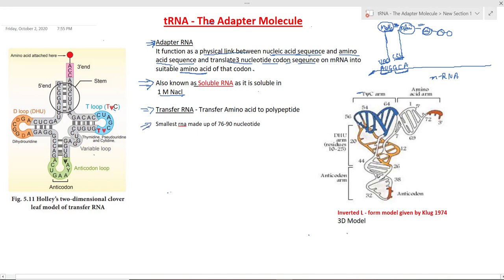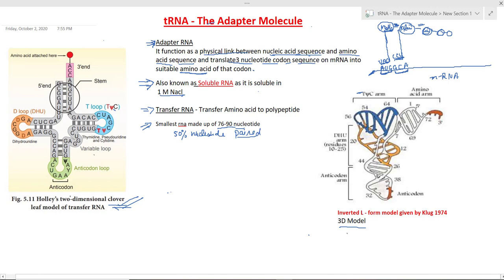What is it made up of? It is made up of 70 to 80 nucleotides, of course ribonucleotides, and 50% of its nucleotides are paired and around 50% are unpaired. The paired nucleotides form the stem actually. The structure of tRNA can be discussed by these two models. This is the Holley 2-dimensional cloverleaf model, and this is the 3D model given by Klug in 1974.